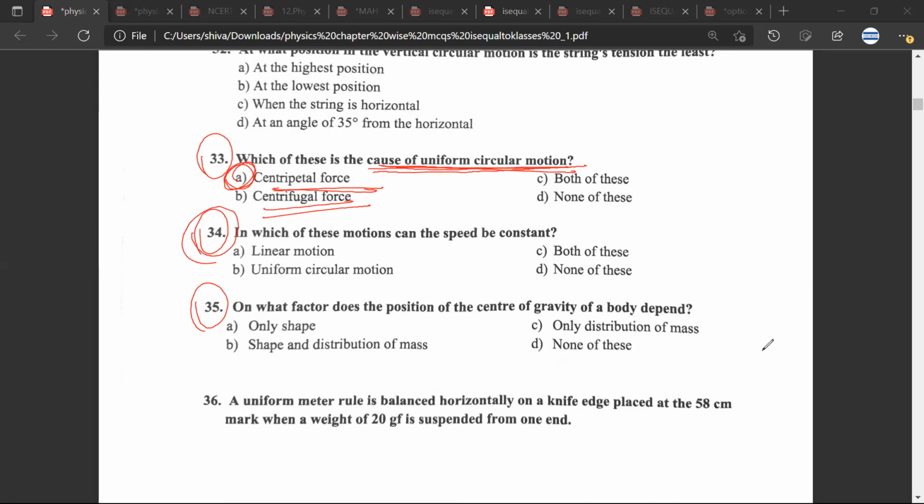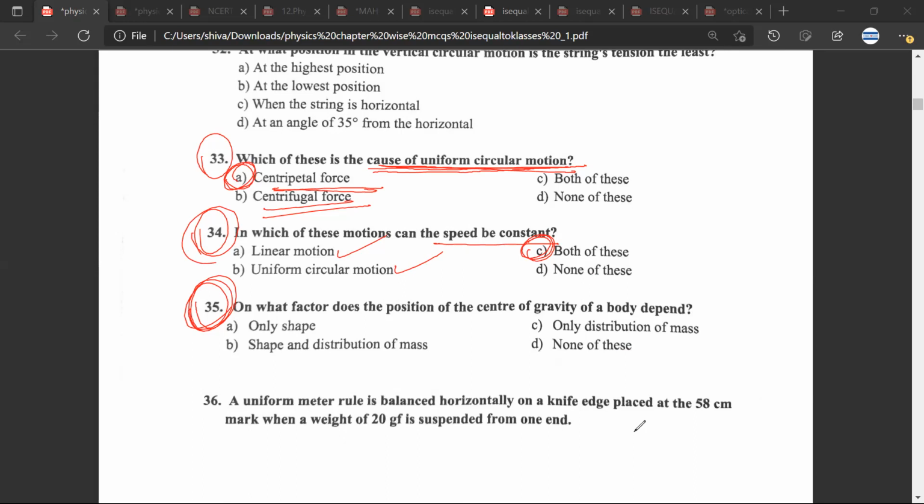So C. In which of these motions can the speed be constant? So linear motion, uniform circular motion, of course, the speed can be constant in both of these. So that is why C is the correct answer. Any doubt? No doubts. 35.